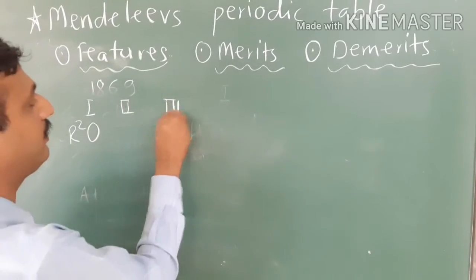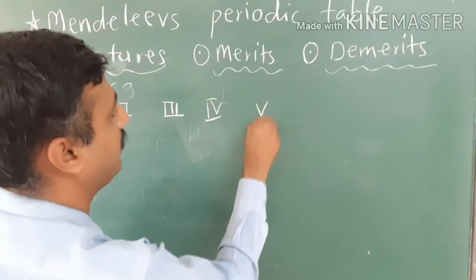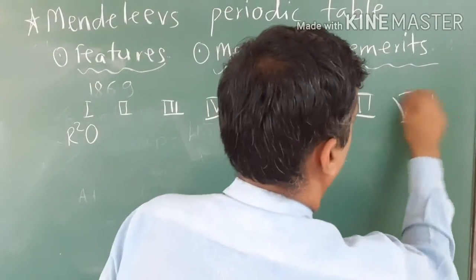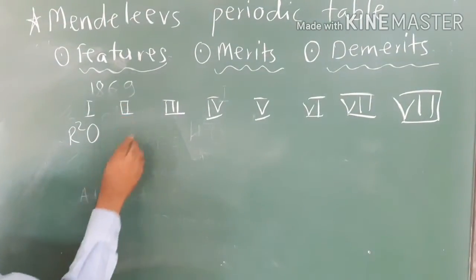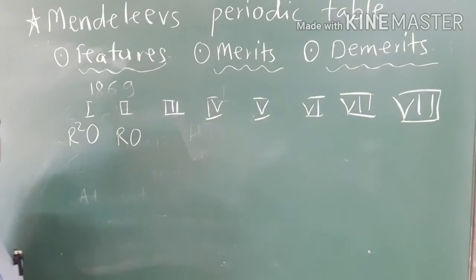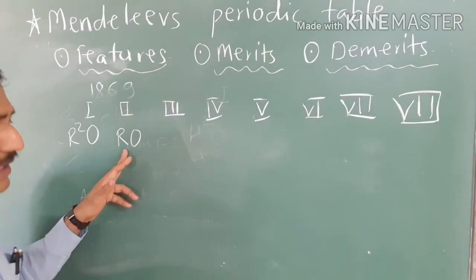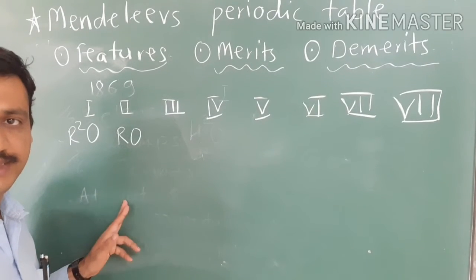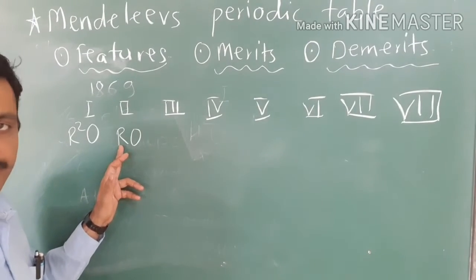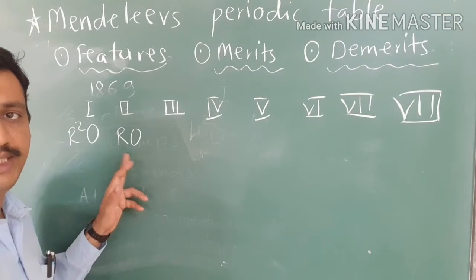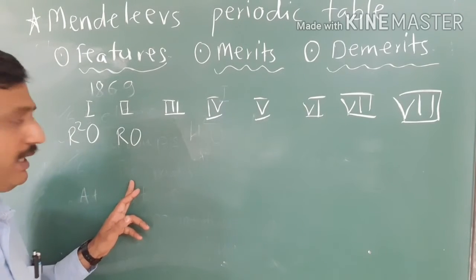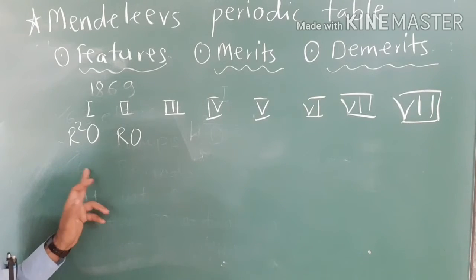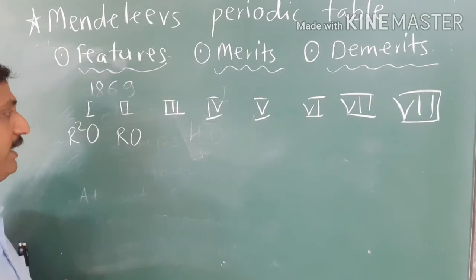Second, third, fourth, and so on up to the eighth. Those belonging to the second group have the general formula RO. R means the element. For example, the second group consists of beryllium, magnesium, calcium, so instead of R we may place the element: BeO, MgO, CaO. Here, first group R2O means Li2O, Na2O, K2O, Ag2O, like that.